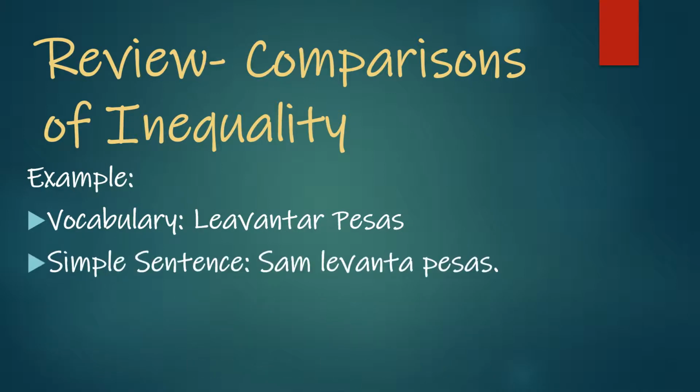Our simple sentence would look something like this: Sam levanta pesas. Sam, which would be él, Sam levanta pesas. We take levantar and convert it into the él form of the verb, which is levanta.